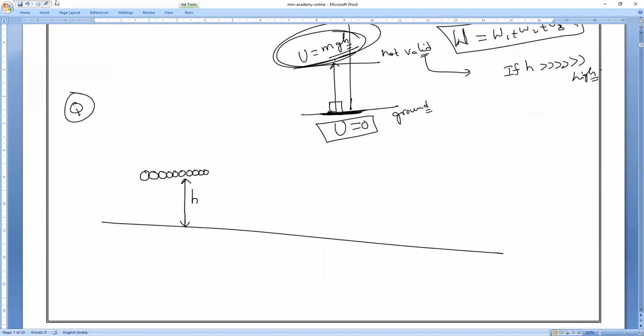Now, can you tell me what is the potential difference? Anybody? Potential difference is equal to... Quickly, you have to tell. So potential difference: first, identify the center of mass. The center of mass is located exactly in the middle, because from the ground every point is at the same height.